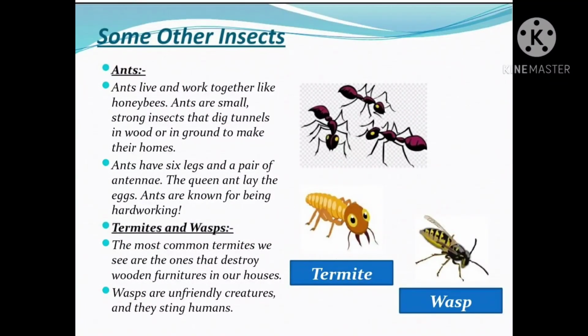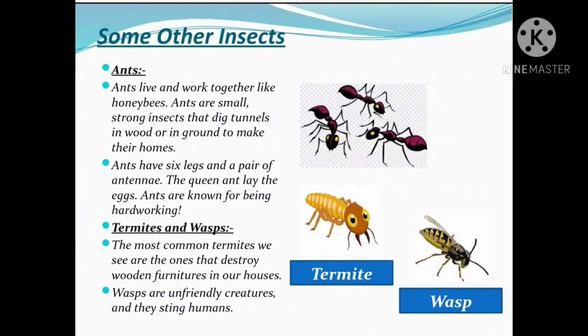Some other insects. Ants. Ants live and work together like honeybees. Ants are small, strong insects that dig tunnels in wood or in ground to make their homes. Ants have 6 legs and a pair of antennae. They are black, dark brown or red in color. Ants live in colonies. Some ants even live on trees.